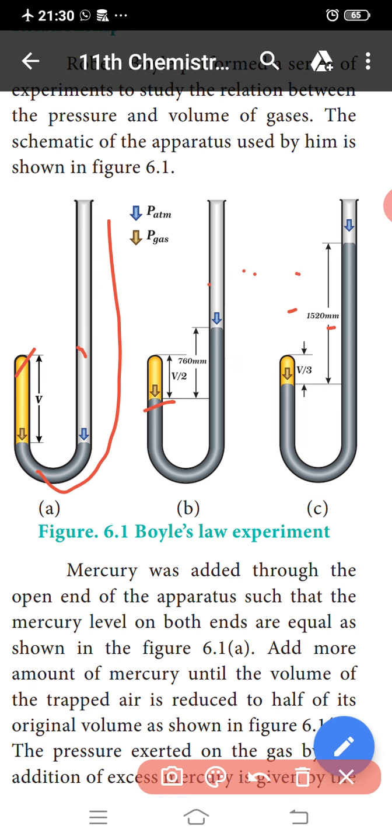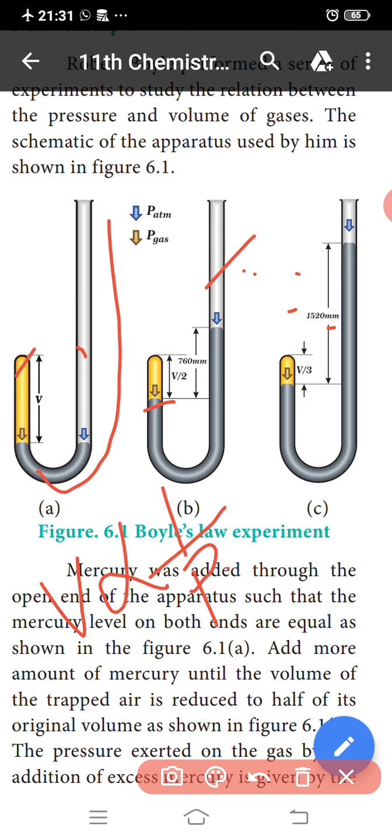When the volume is reduced to half, the difference in mercury levels increases to 750 millimeter. Now the pressure exerted by the gas is equal to 2 atmosphere. This led him to conclude that at a given temperature, the volume occupied by a fixed mass of a gas is inversely proportional to the pressure.